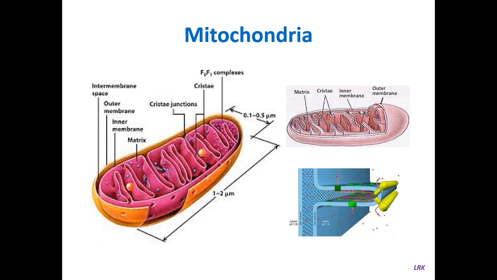Okay, in the presence of oxygen, what happens here? The respiratory substrate completely gets oxidized and liberates energy, and this energy is stored in the form of ATP. So these mitochondria are also known as powerhouses of the cell. These mitochondria are the site of cellular respiration. Each and every cell performs respiration because all the cells require energy.